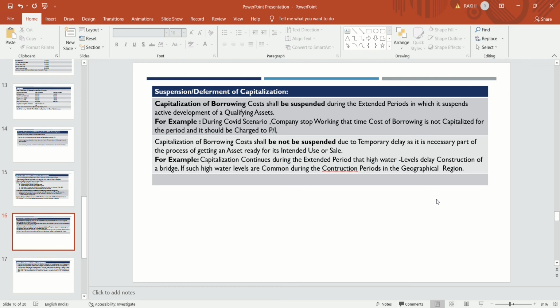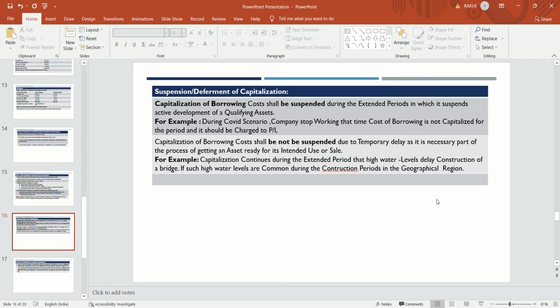Suppose the project stopped due to a requirement of material or a requirement of funds, or stopped for a temporary period due to some legal reason. Then that suspension is not treated as deferment of capitalization, and that cost will remain capitalized with the respective qualifying assets.